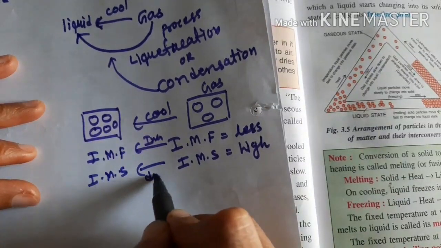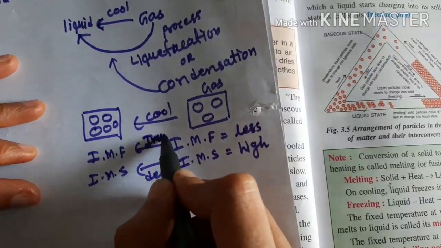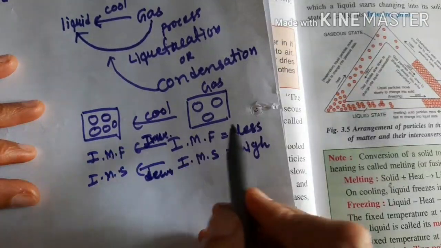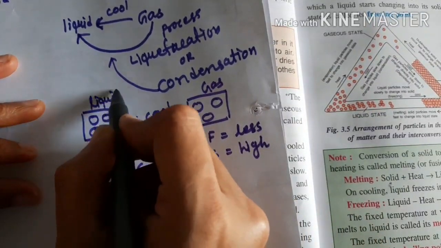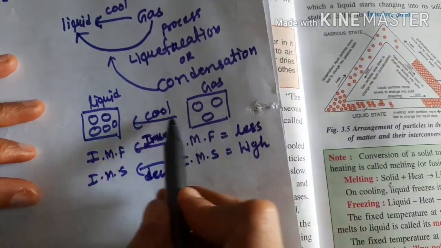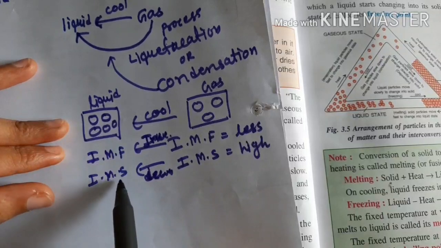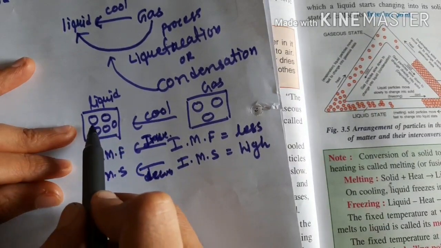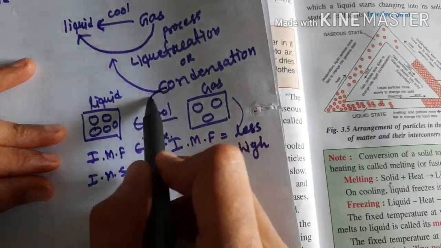And the intermolecular space decreases. I am writing in short: increase, and decrease. Remember, I am going from gaseous to liquid. So when gas is cooled down, the particles come near to each other, so intermolecular space is decreased and intermolecular force is increased. That is why this full process is known as condensation.